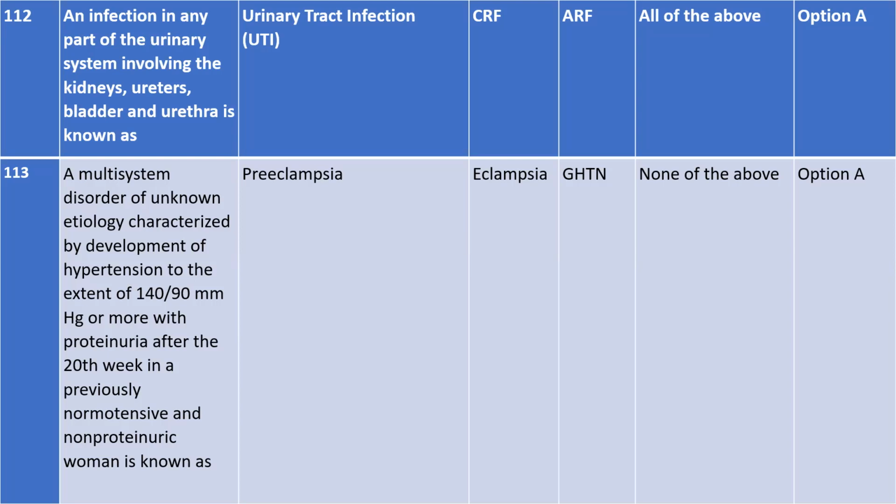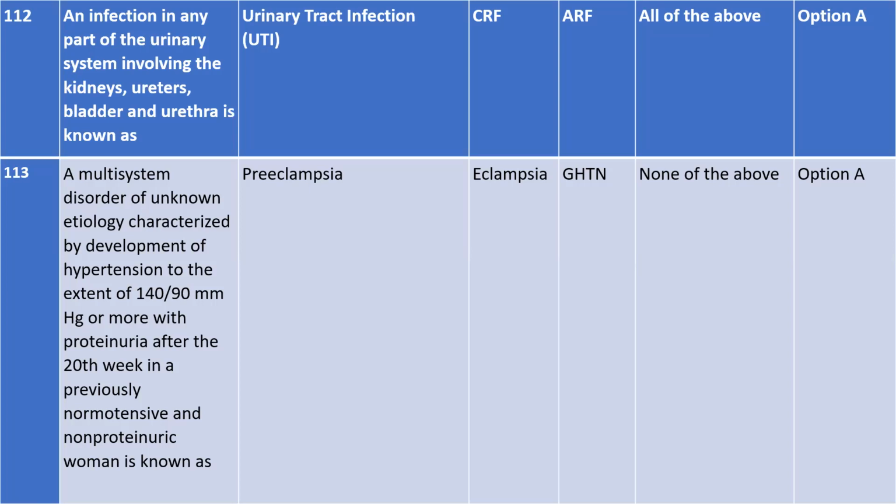So all of you, are you clear? What is the difference between pre-eclampsia and eclampsia? If I put the definition here, will you be able to differentiate which one is eclampsia, which one is pre-eclampsia? Yes, ma'am. Okay, Divyaji, do you understand? In preeclampsia, a person will have hypertension, proteinuria, everything you will have. But one thing that will not be there in preeclampsia is that the woman will not have convulsion or seizure.